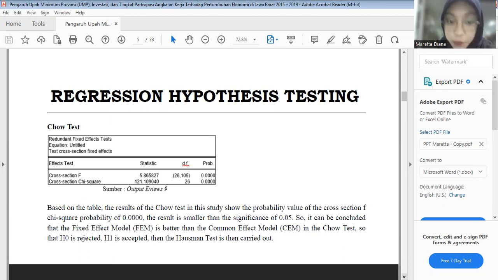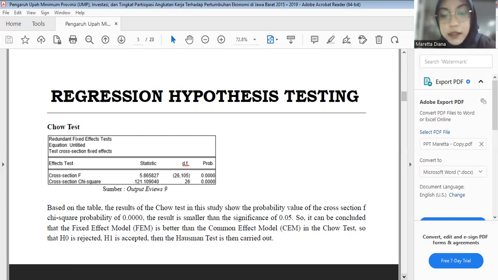The result is smaller than the significance level of 0.05. So it can be concluded that the fixed effect model or FEM is better than the common effect model or CEM in the Chow test. So H0 is rejected, H1 is accepted.